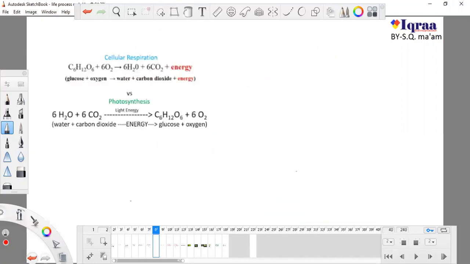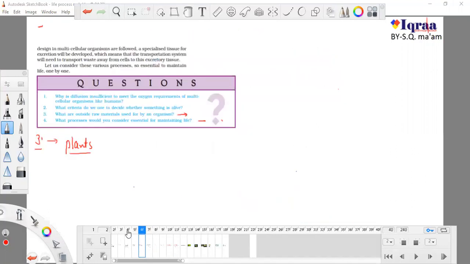So the question is, what are outside raw materials used by an organism? So plants use carbon dioxide and water to make their food, and animals eat what plants produce. Plants produce glucose, and glucose is converted to various forms of food like fat, carbohydrate, starch, protein.